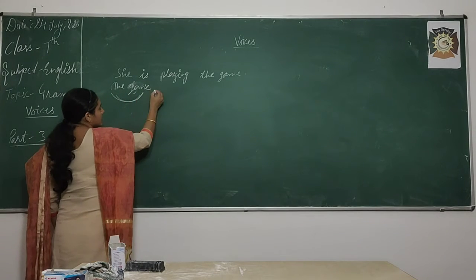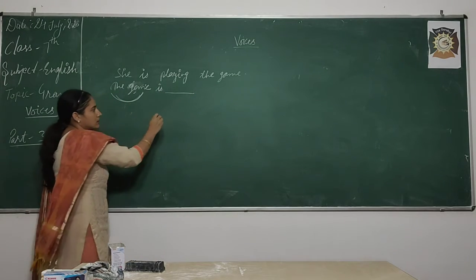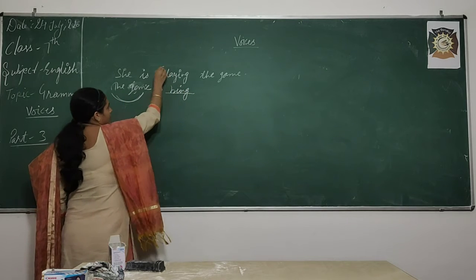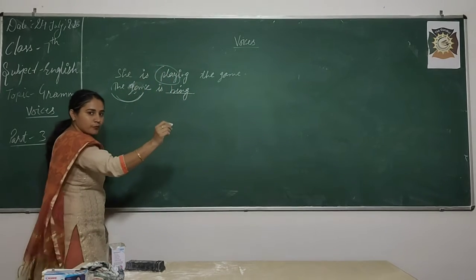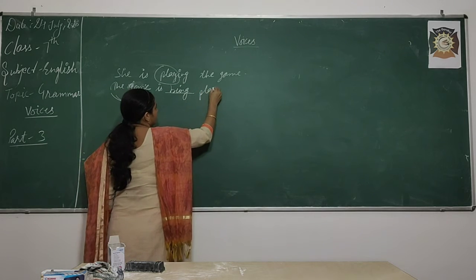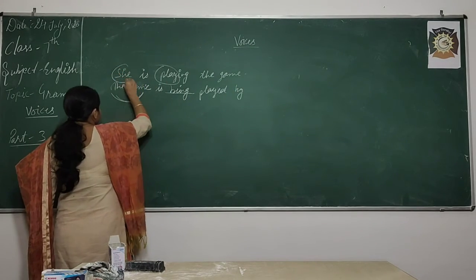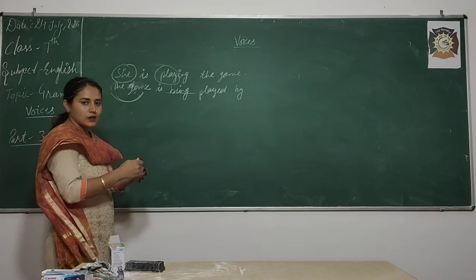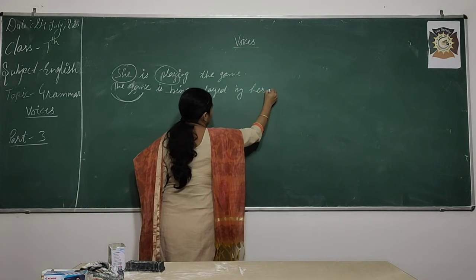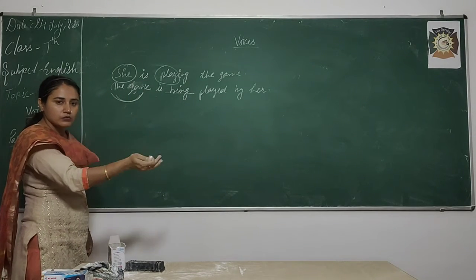So, that is why we use is. What word will come here? Being. That is the main important word for you. Is being. Then V3, what is the third form of play? Play, played, played. Then by. So then what is the objective case of she? She, her, her. Keep in your mind that table in which we learned how to change objective case into subjective and subjective case into objective.